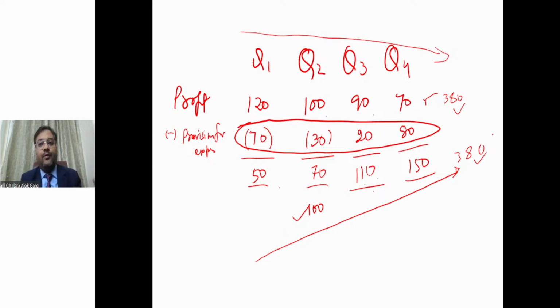Ind AS 37 takes care of when a provision is going to be recognized, at what value the provision is going to be recognized, which is a best estimate, okay? And what is the subsequent measurement of the provision, right?